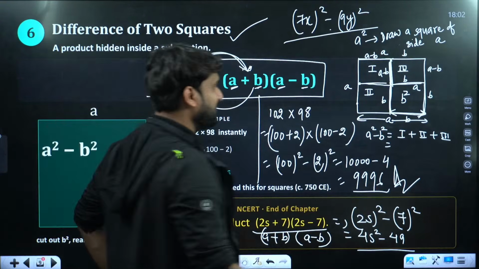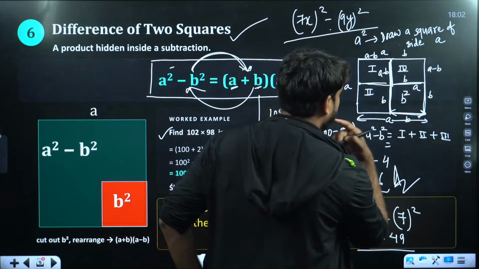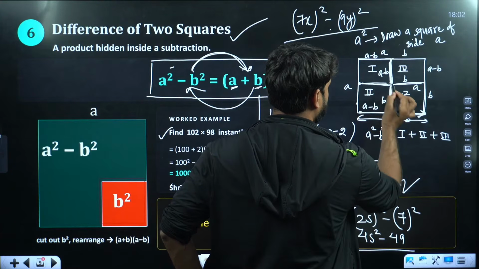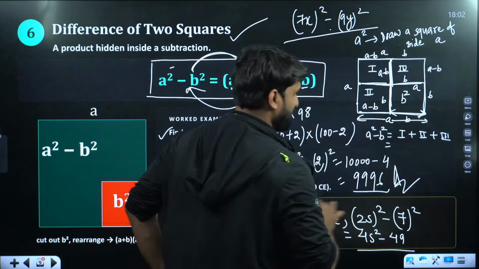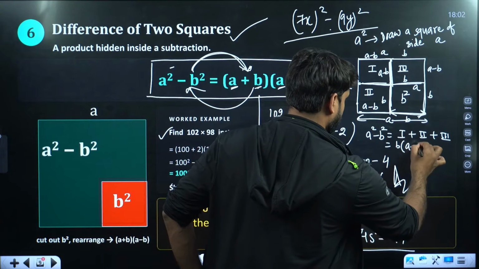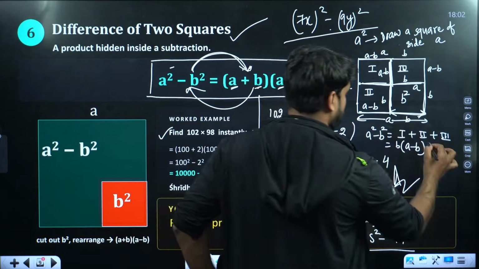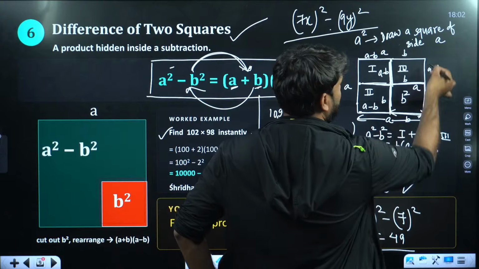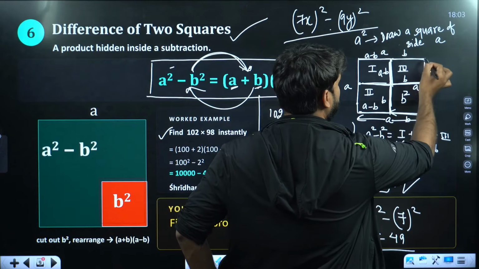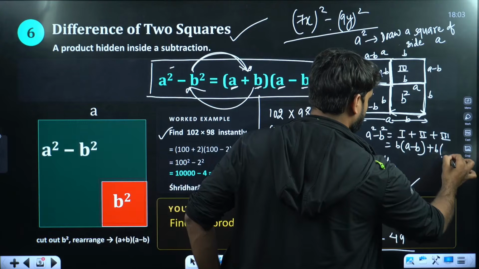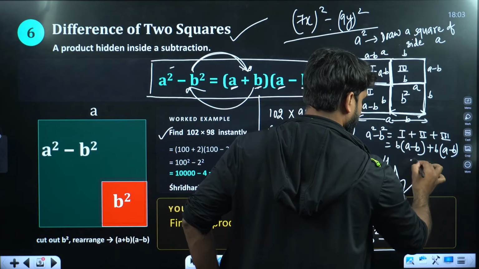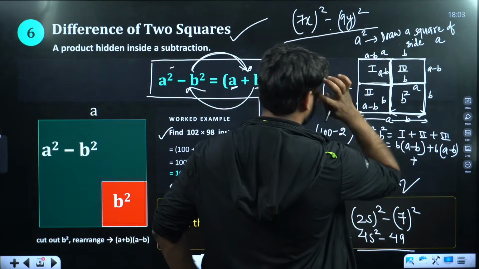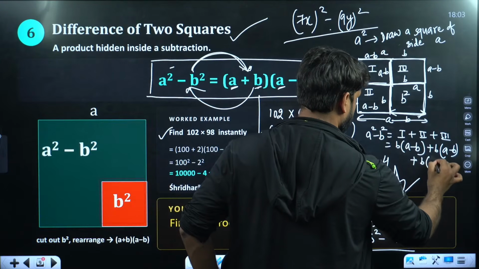Right, everyone? Now solve this. So what will be the scene? The scene will be, and this also will be A minus B. A minus B, A minus B, and this is B. So the area will be B into A minus B. Right? Plus this is B, and this will be A minus B. So this will be A minus B. Right? Plus, again, this we have. So this is B into A minus B, B into A minus B.